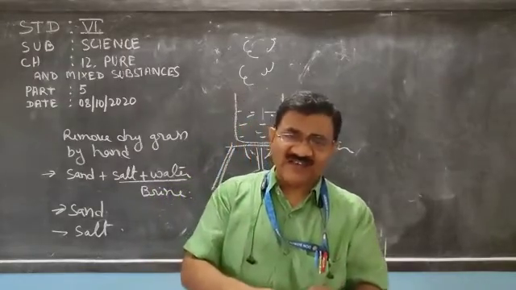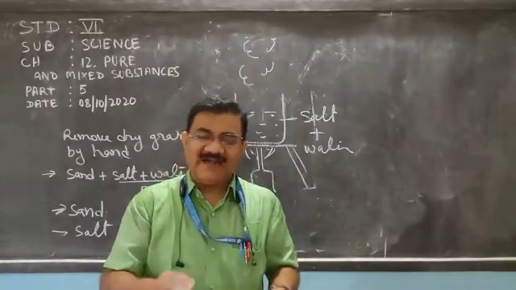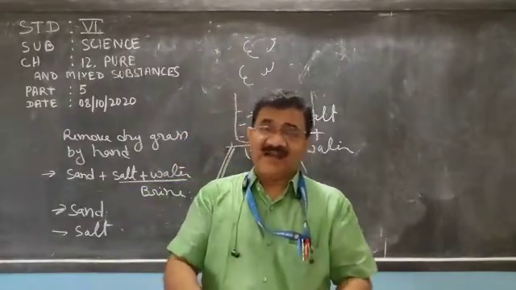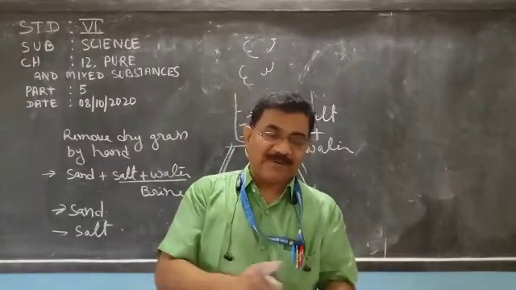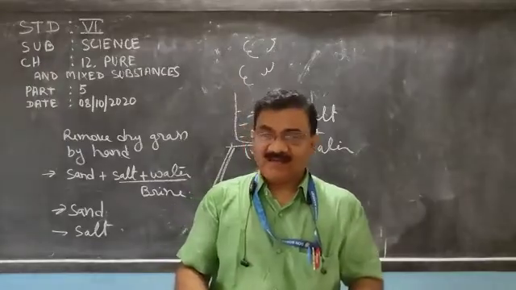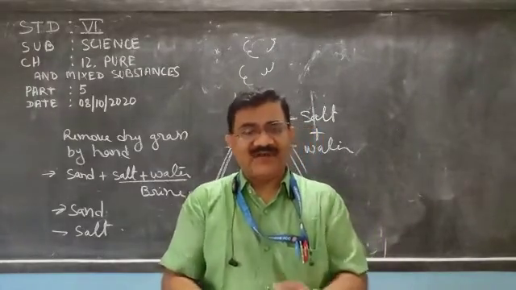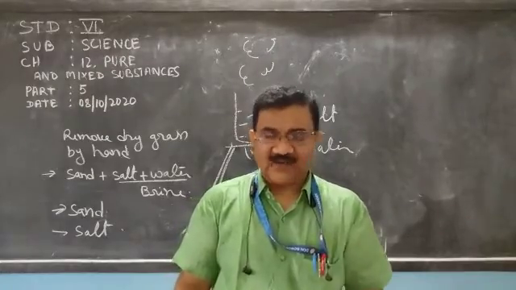We have also discussed that a mixture may be homogeneous or heterogeneous. Homogeneous means particles of the constituents are equally distributed, as in the case of a mixture of salt and water. And in heterogeneous, the components are not equally distributed. And we have discussed different physical methods to separate the constituents of the mixture. Very clear? And this way we have finished the chapter. Thank you very much.